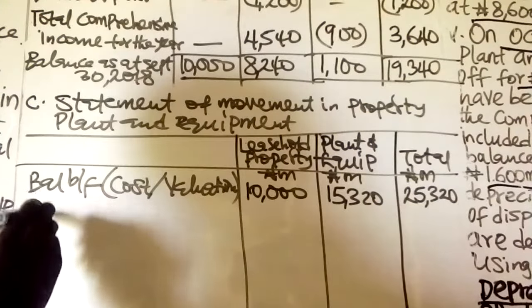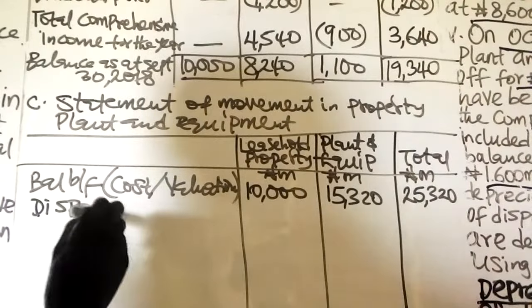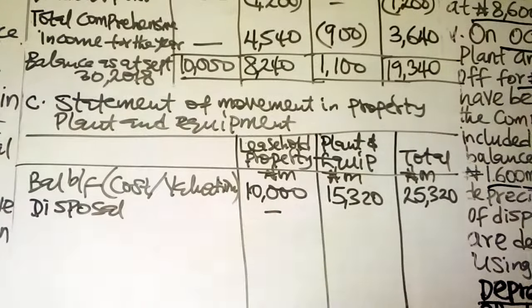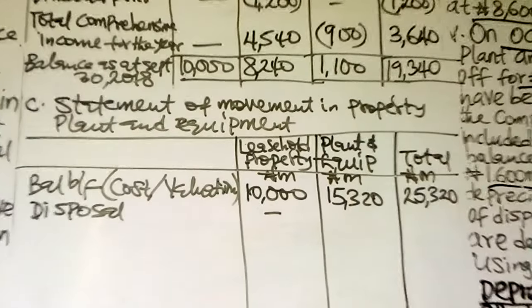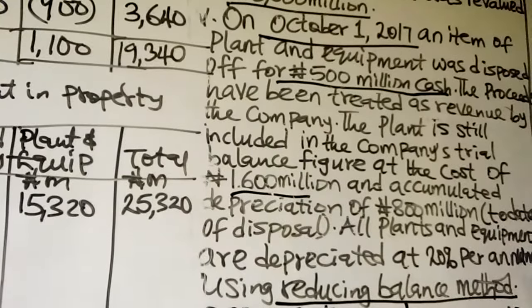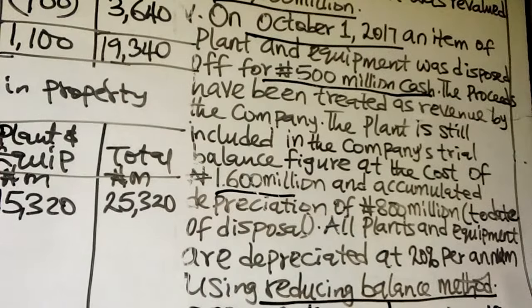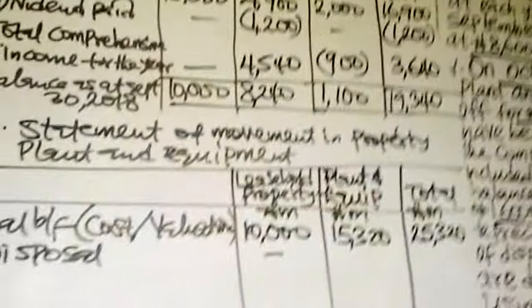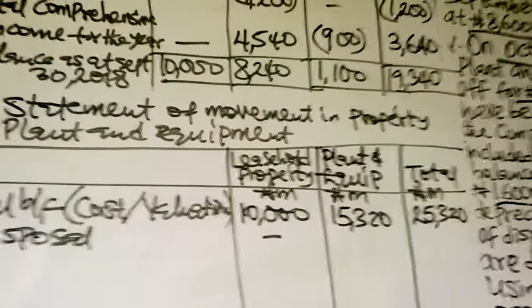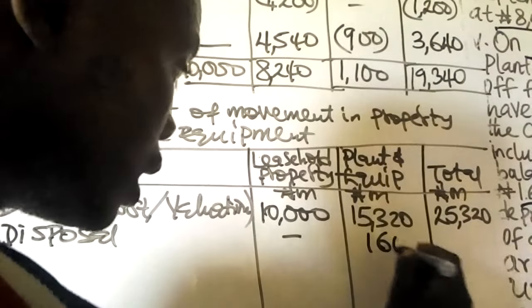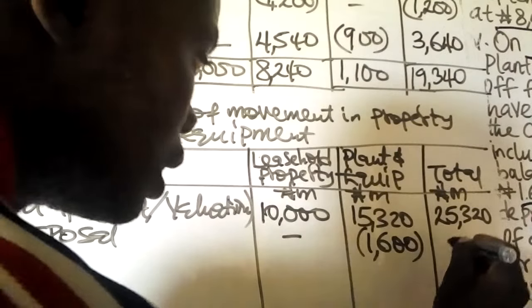But we have disposal. The word disposal means sales. The only asset that was disposed is the plant and equipment. The proceeds were 500 million and the cost was 1.6 million. So disposal, 1.6.